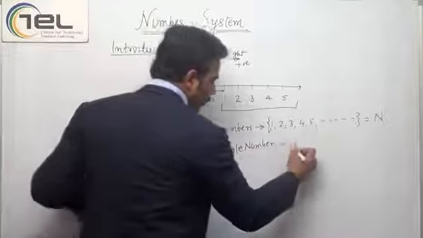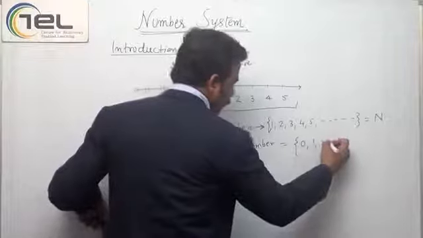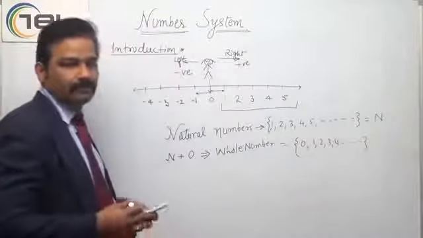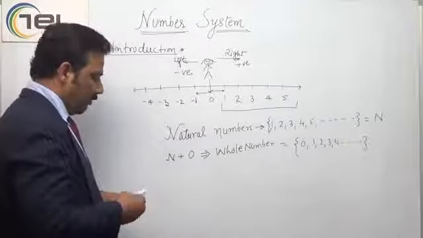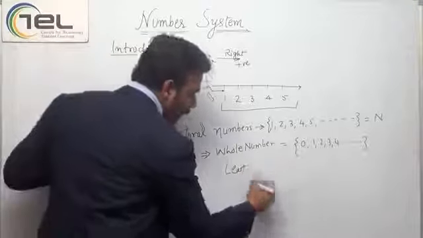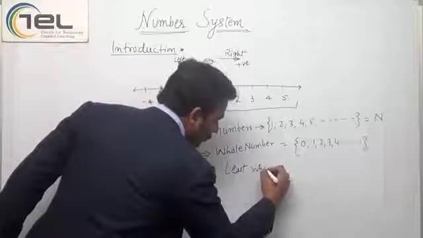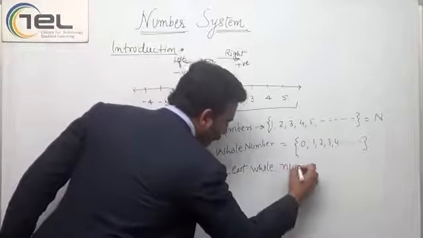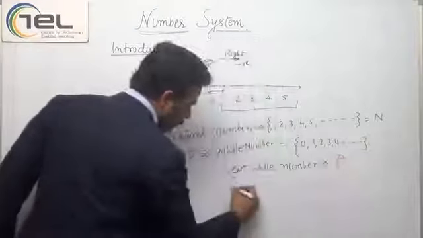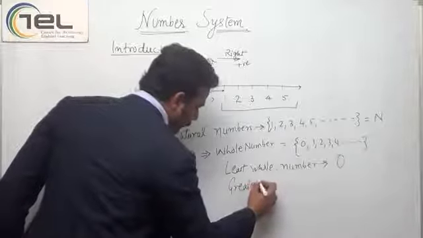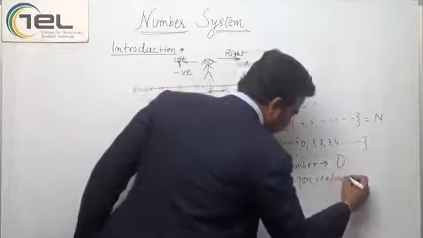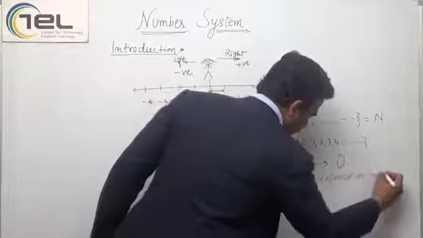So whole numbers are 0, 1, 2, 3, 4, and so on. The least whole number is 0. Again, the greatest is not defined, or I can say infinite.